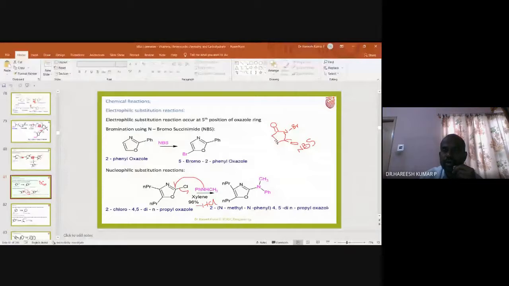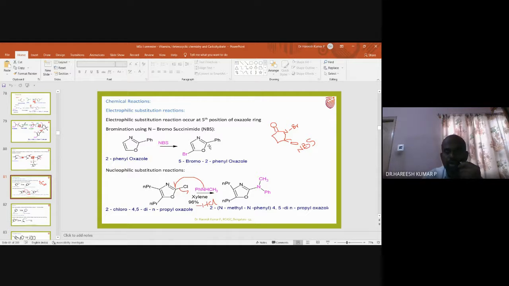Usually one can take this compound, 2-phenyl-oxazole, in chloroform or carbon tetrachloride. To that, NBS is added slowly. As soon as the addition of NBS is complete, this product is formed. What is the name of this product? 1, 2, 3, 4, 5. The fifth position has bromine and the 2 position has phenyl, so 5-bromo-2-phenyl oxazole is the product.